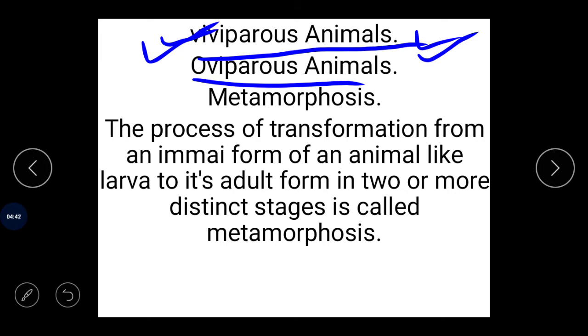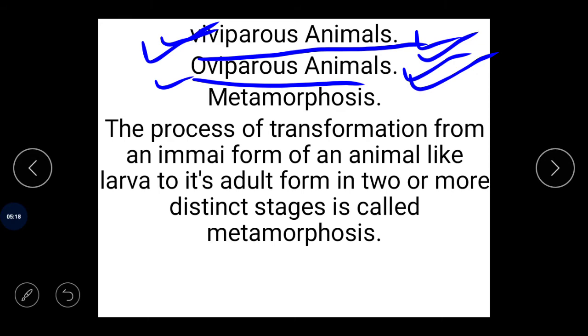Coming to the next, what do you mean by oviparous? They are those animals which lay eggs from which the young ones are hatched later on. These animals are called oviparous animals.